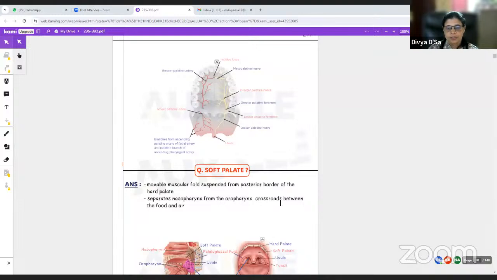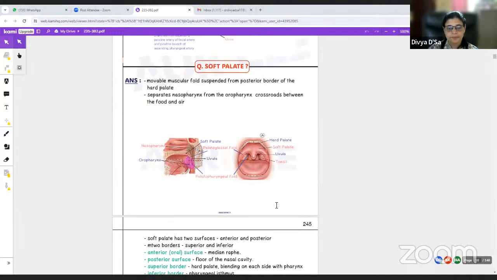Okay, so basically it's like a crossroad for the food and the air. Okay, so air comes through the nasopharynx, okay, and food through the oropharynx, right?